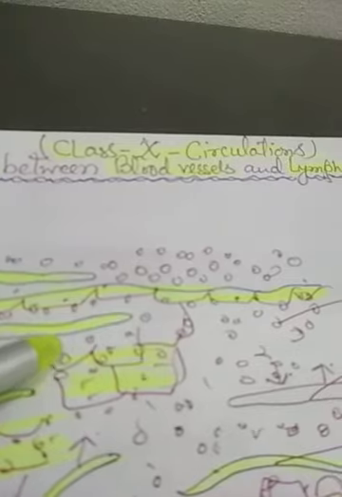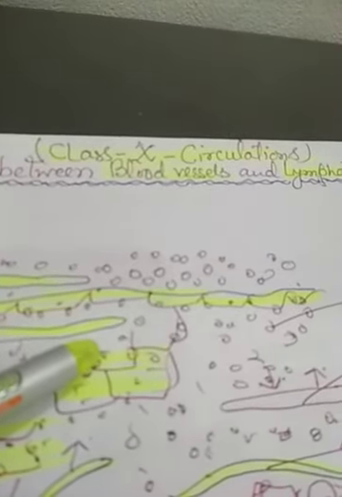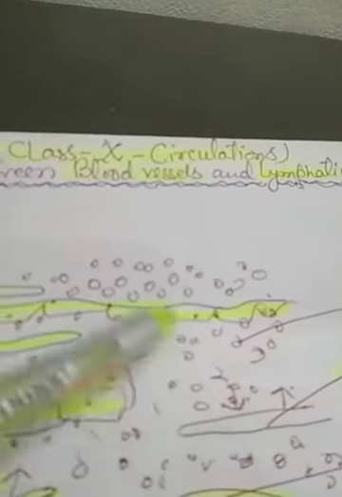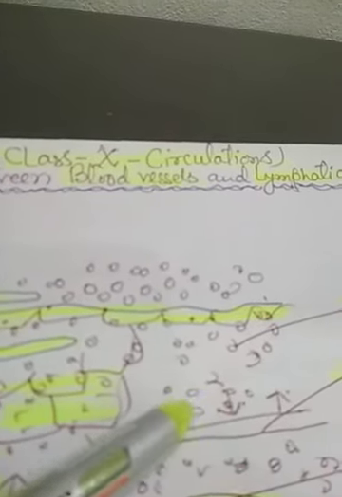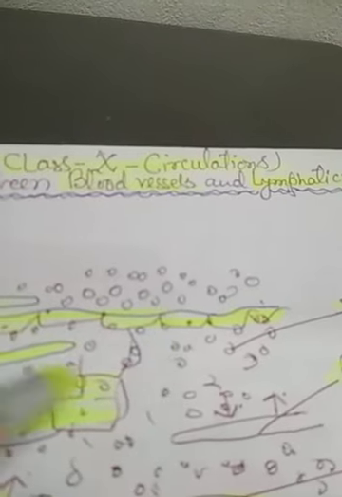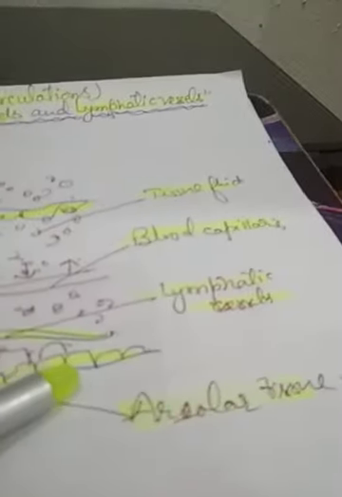Suppose the space between the lungs and heart, the space between the liver and lungs, the space between the two kidneys, the spaces between the digestive system and excretory system, and the spaces between the reproductive system and other associated organs. These are the spaces which are occupied by the areolar tissues.